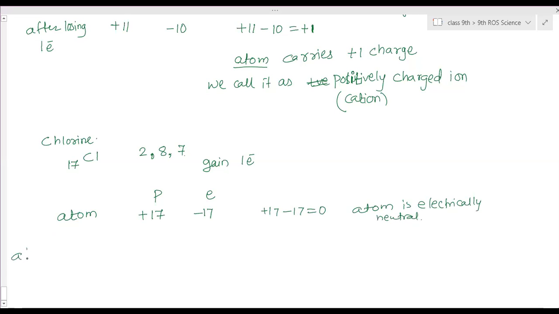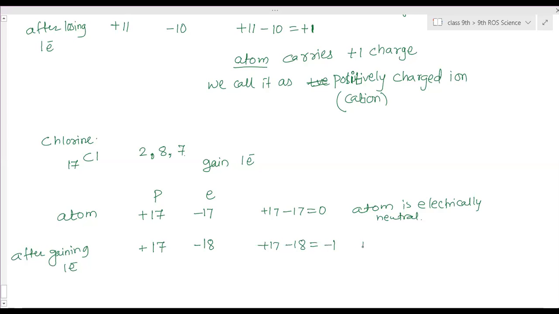Then after gaining 1 electron, what happens now? The proton count remains the same, plus 17, and the total number of electrons becomes 18, carrying negative charge. So plus 17 minus 18 becomes minus 1.